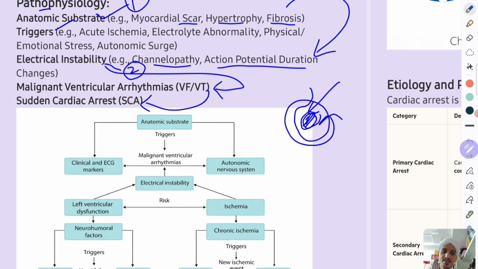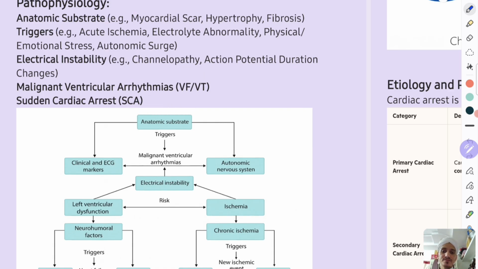These are the main things. At the baseline there will be an anatomic substrate, which can be a scar, hypertrophy or fibrotic cardiac tissue, and that will lead to electrical instability.